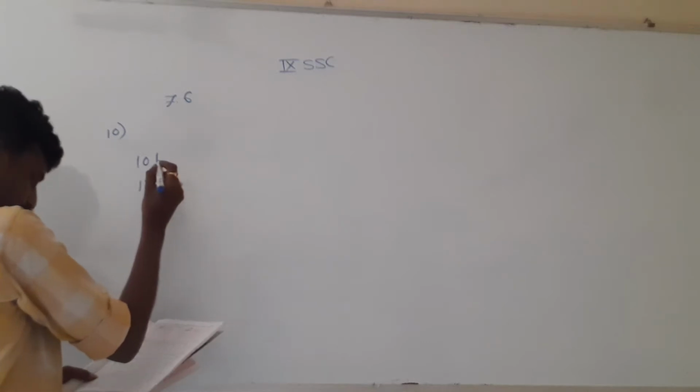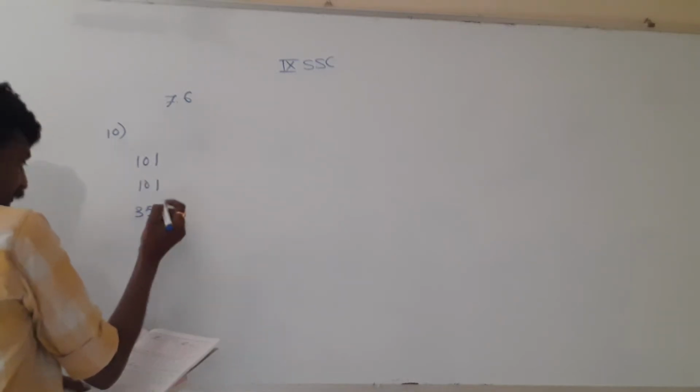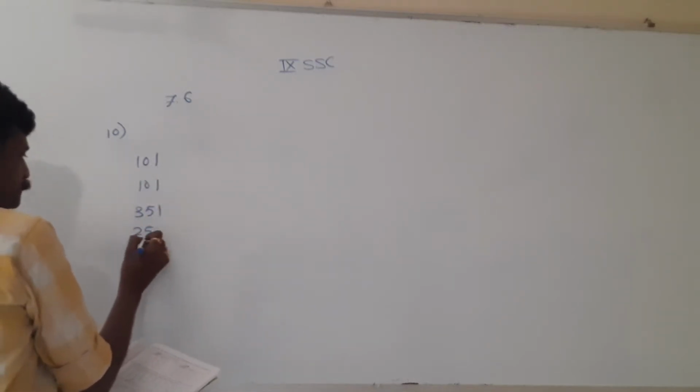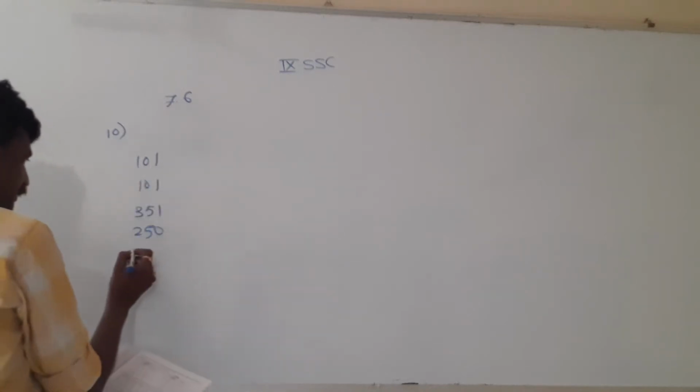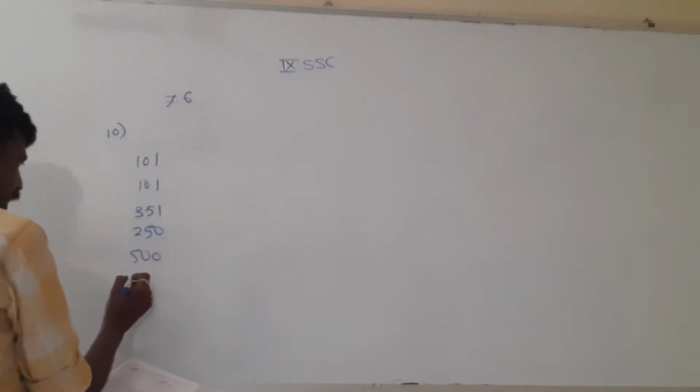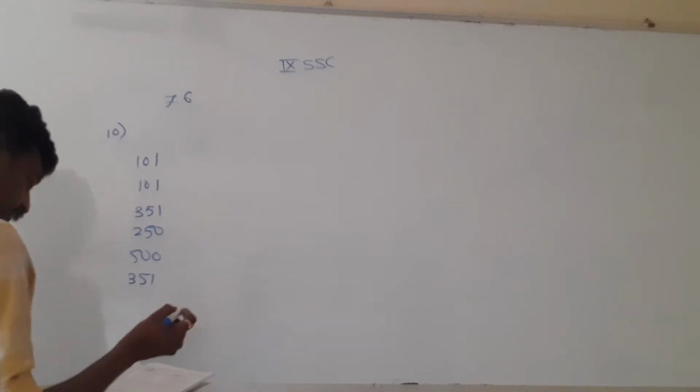101, 101, 351, 250. I will be writing serially. 500, needing the board for the table as well.